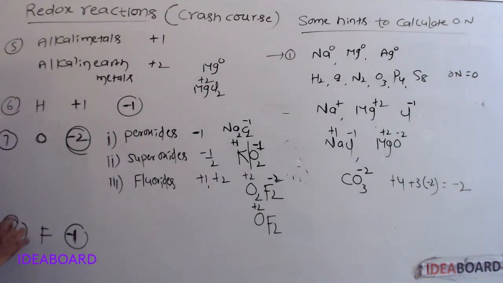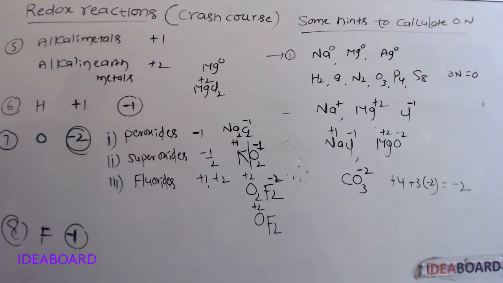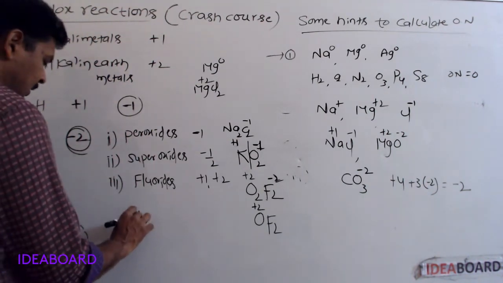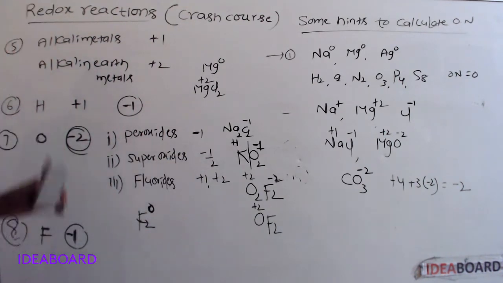Next, the oxidation number of fluorine is always -1 when it combines with other elements. What is the maximum oxidation number of fluorine? It is 0. If we take F2, in F2 it is 0.